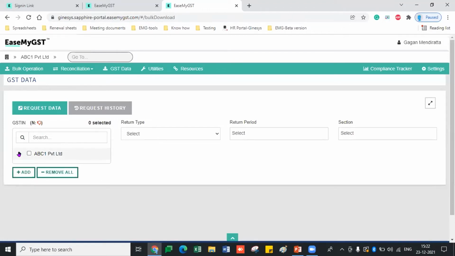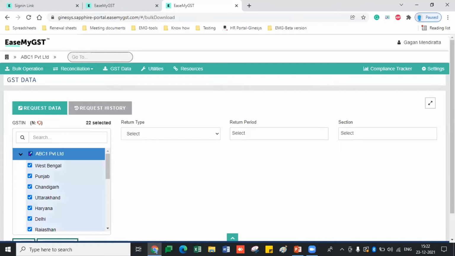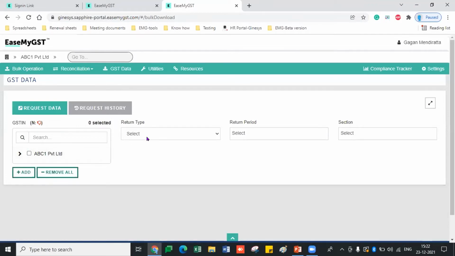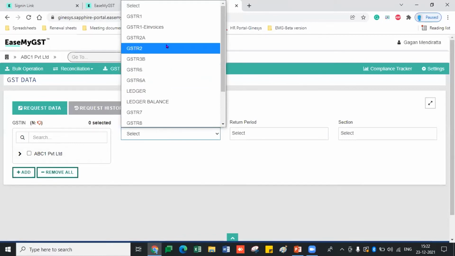You can select all of your PANs, or do a multiple selection, for the GST return, and you can download all the GSTR returns, meaning GSTR1 e-invoice and GSTR1 return. The filed return you can also download. Also, if you have not filed your return, if you have only submitted the return or only saved the data to your government portal, then also we will download that data from the government portal to show you what data is present there.